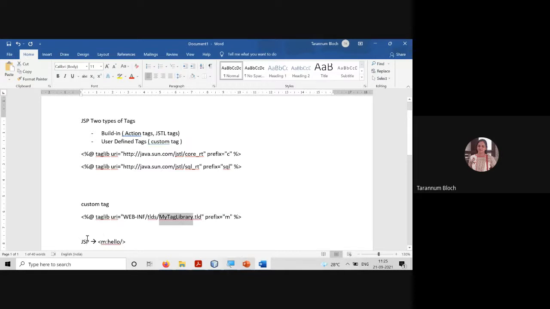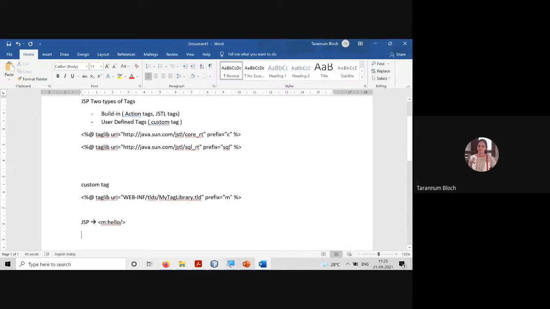So we require a TLD file to describe your tag. TLD describes your library, and it also has to give meaning to your tag. So for that we have the tag handler class.